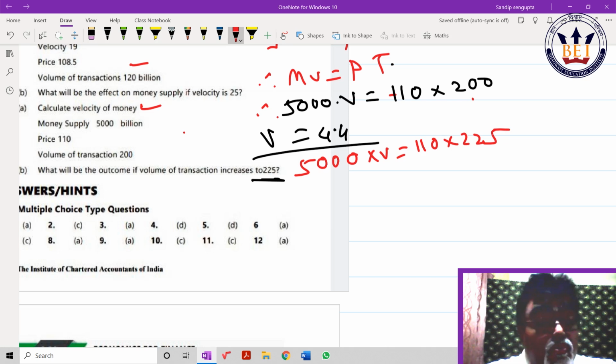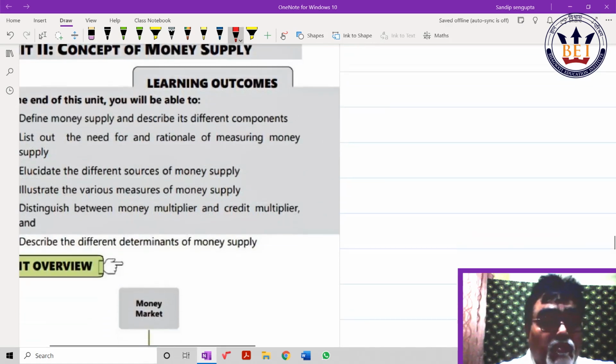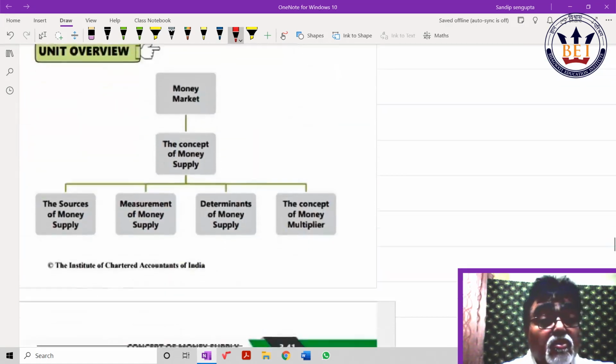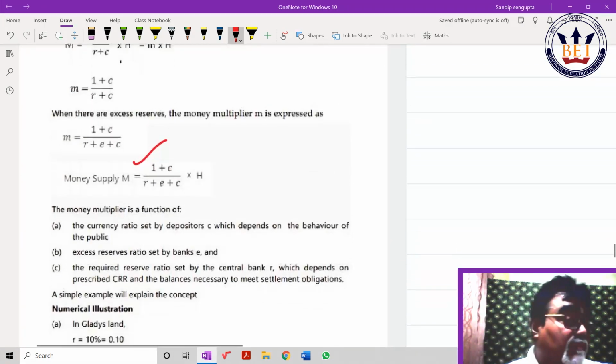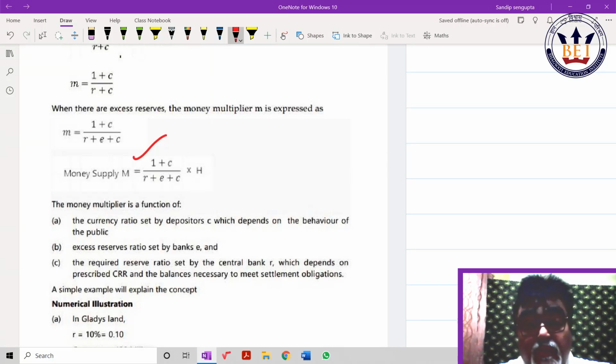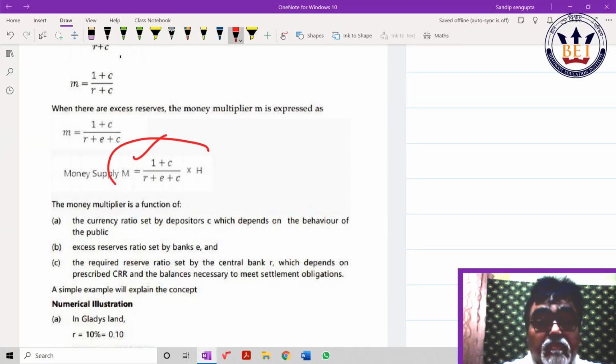This is a new two sums I have added. I have to help you, that is why I have given that. Unit 2, money supply. Money multiplier was there. Only the excess reserve part they have added, beta. Excess reserve part they have added.